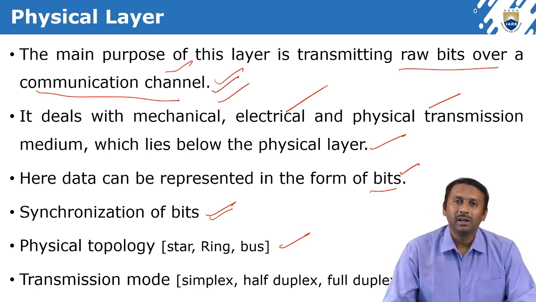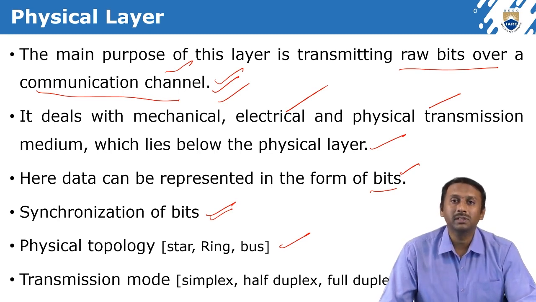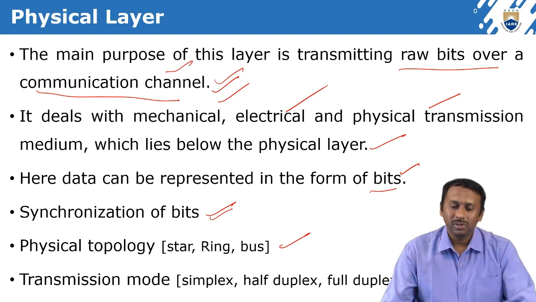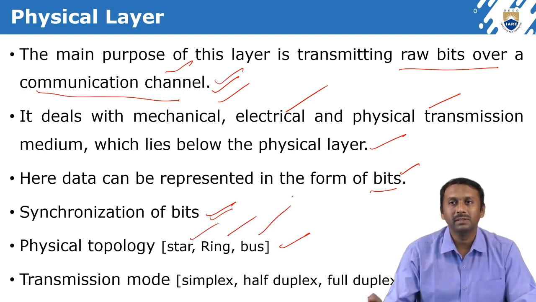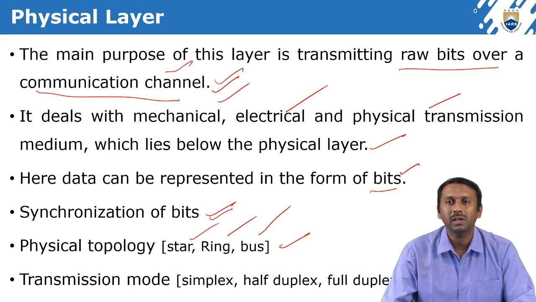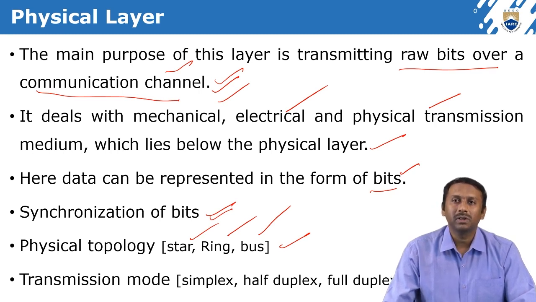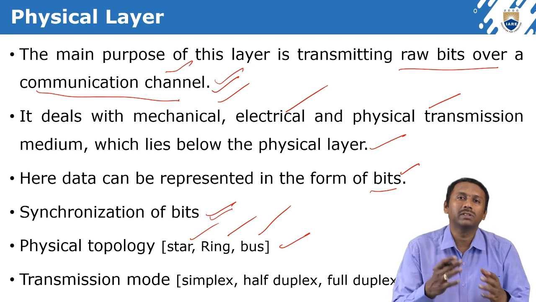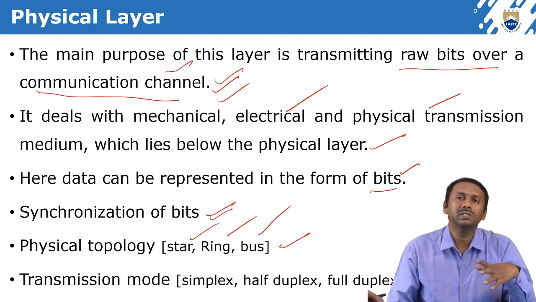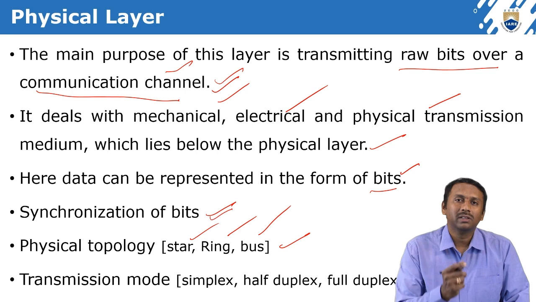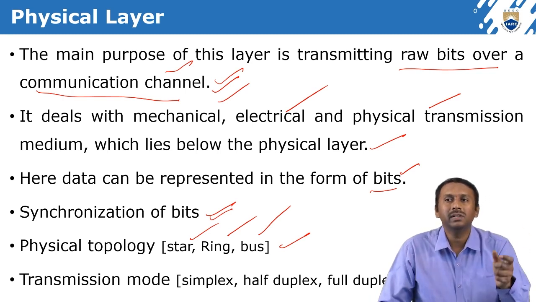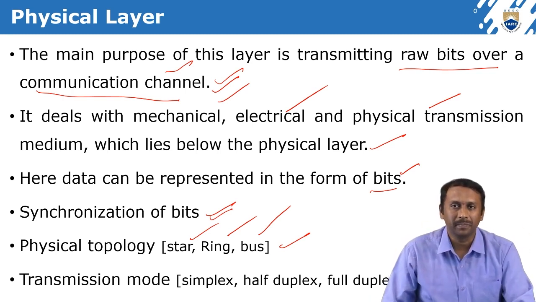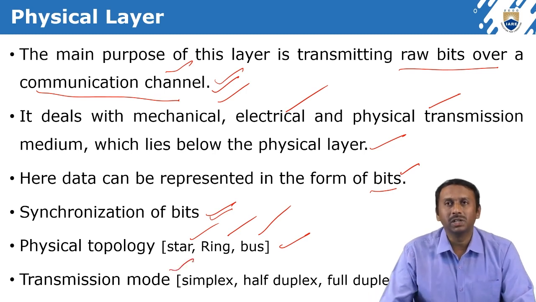We already have very good knowledge of topology. We already discussed the various topologies available, for example star, ring, bus, and mesh topology. Those are some examples. These also come under the physical layer. Why? Because whenever there is a connection from one system to another system, all these things come under the physical layer only, because the physical layer is the bottom layer and is directly connected from one system to another system, right? And next is the transmission mode in the physical layer.